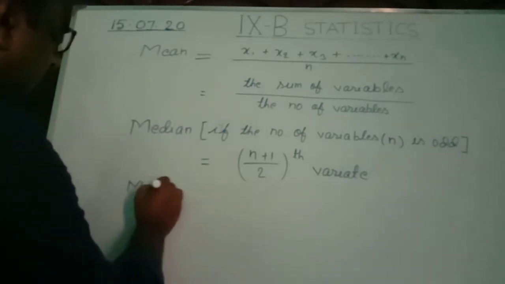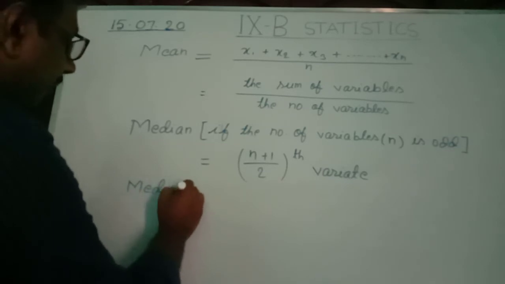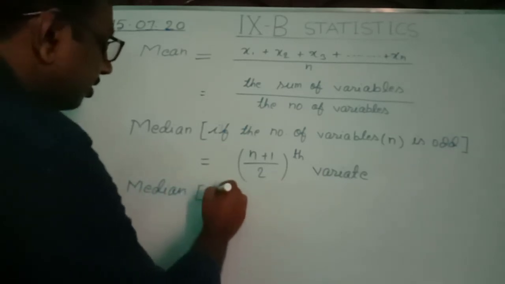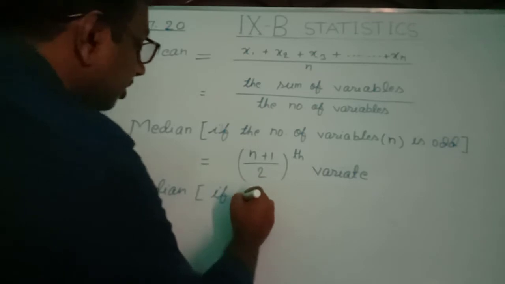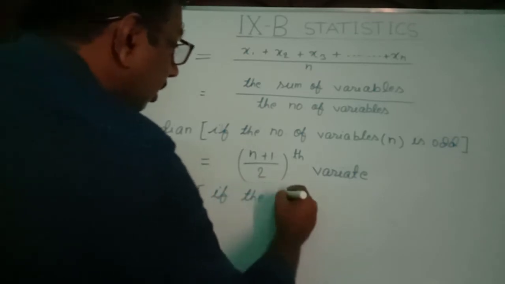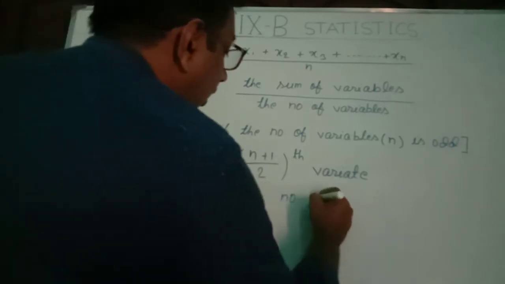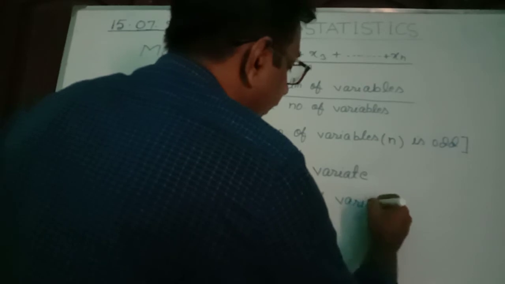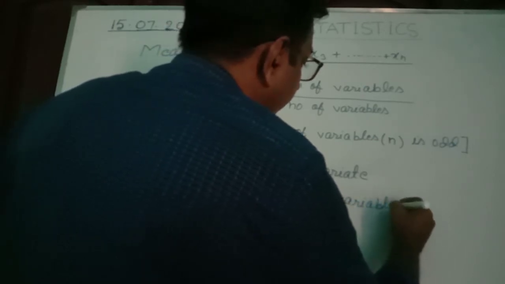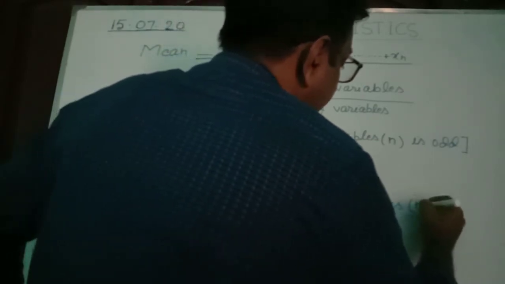And one more formula for median in a different case. What is that different case? If the number of variables or variates n is even.